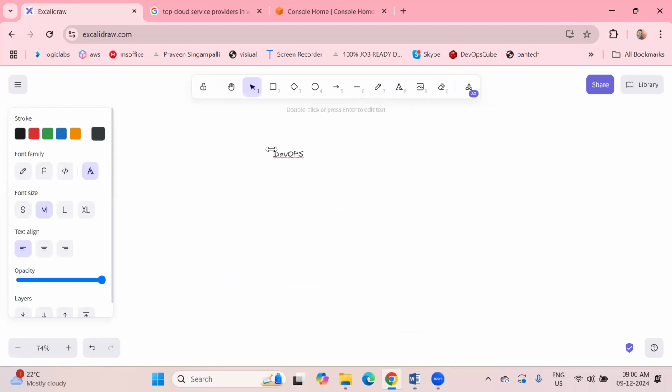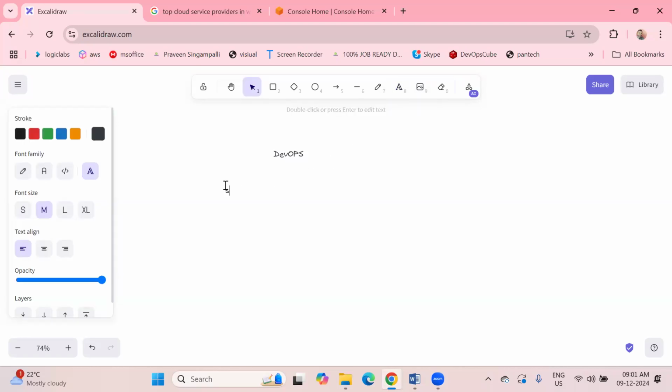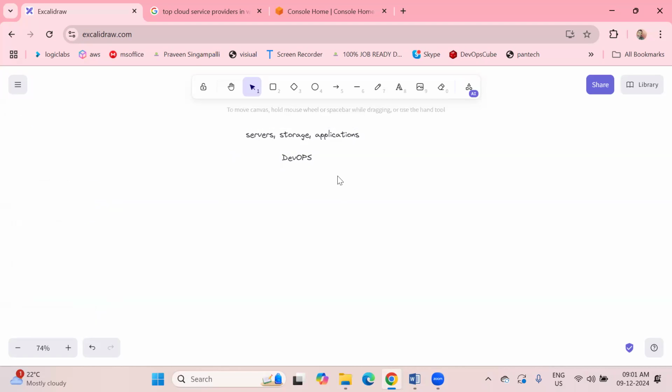Before going to DevOps, we are saying that we are learning DevOps with AWS. What does DevOps with AWS mean? What is AWS providing for us? First thing, servers, storage, applications. These are the things AWS is providing, right? With this, as a DevOps engineer, we can utilize these resources and deploy the services.